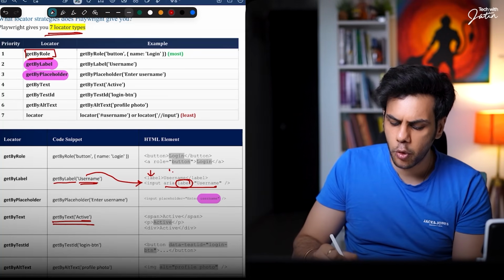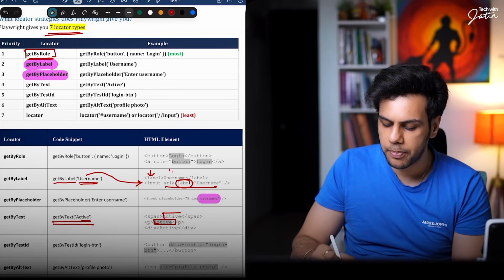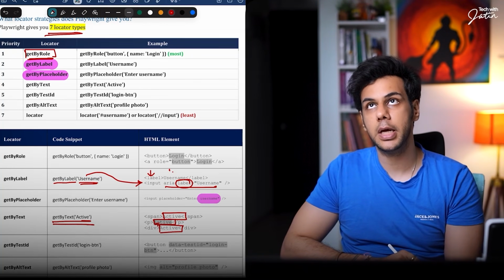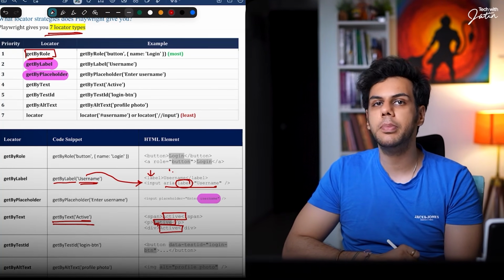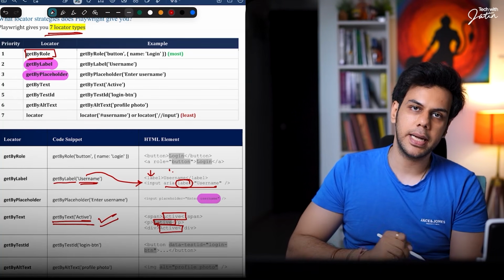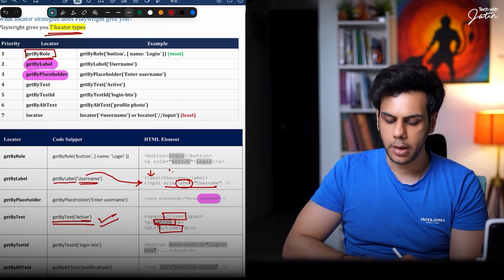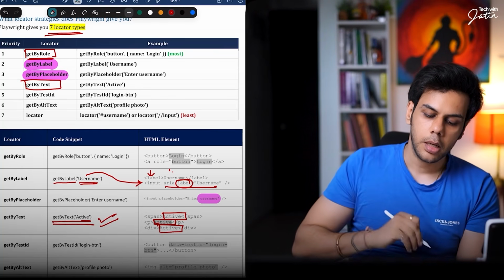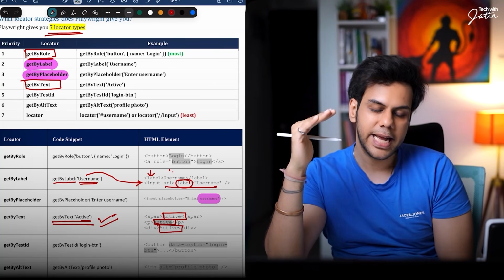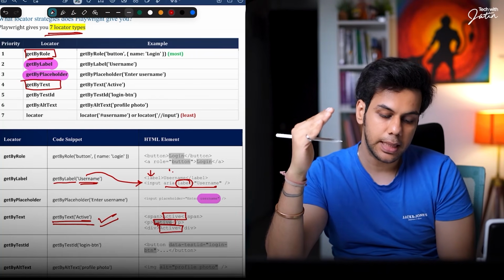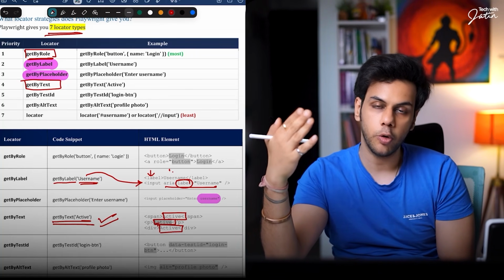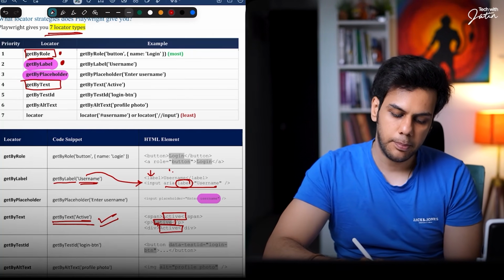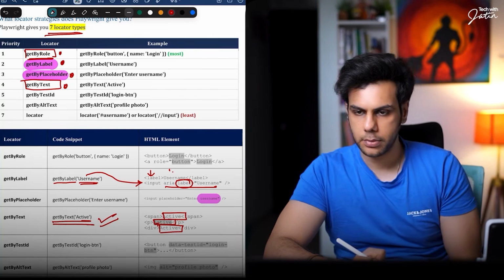Then get by text. So if there is going to be a text which is present, the visible text on the HTML page, and you want to find an element based on the visible text, you can go with get by text. Okay. And the thing over here is, understand one thing. Get by text basically comes later in this entire locator part, right? The first is role, second is label, then placeholder, then text.